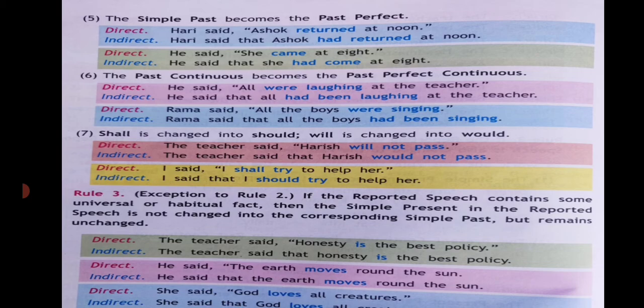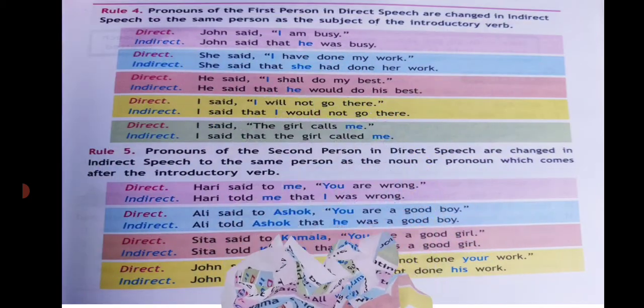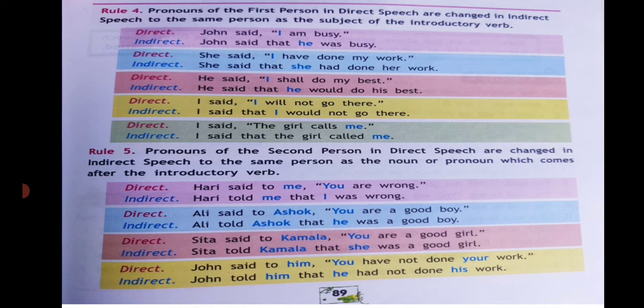Rule 4. Pronouns of the first person in the direct speech are changed in indirect speech to the same person as the subject of the introductory verb. The introductory verb is "John said." That is the introductory verb. So here the pronouns of the first person in the direct speech are changed in indirect speech.